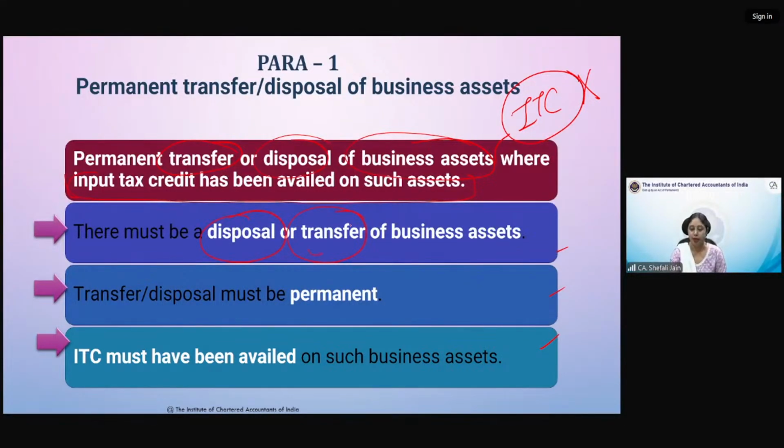तो और we are transferring it to someone. ट्रांसफर का क्या एग्जांपल हो सकता है? You have given it to your friend, you have given it to a charitable organization. ट्रांसफर कर दिया, वहां पे कुछ पैसे नहीं लिए, आपने बोला मेरे पुराने लैपटॉप्स पड़े थे, आप रख लो, आपके काम आ जाएंगे. Or you have some old, you are a garment business, you have given old clothes to an orphanage. So वो ट्रांसफर हो गया. We'll see the examples also for that. ट्रांसफर क्या किया है आपने? बिजनेस एसेट्स को ट्रांसफर किया है.